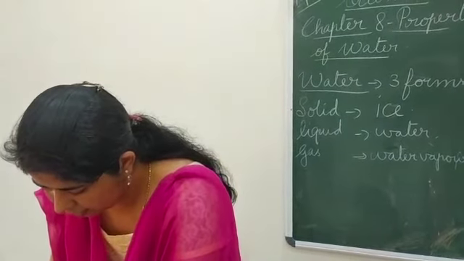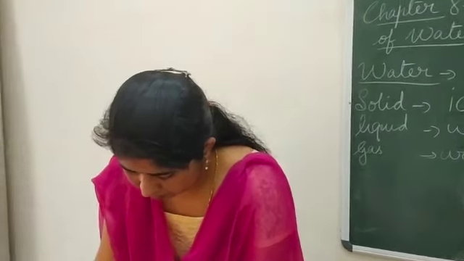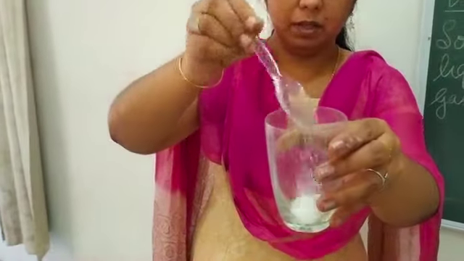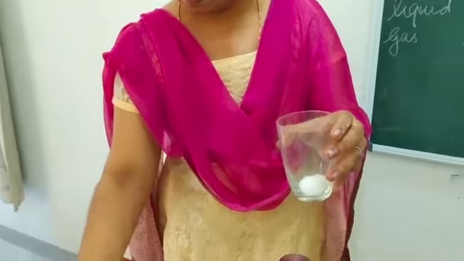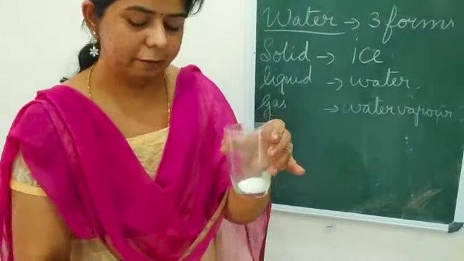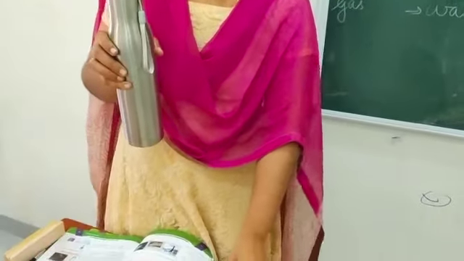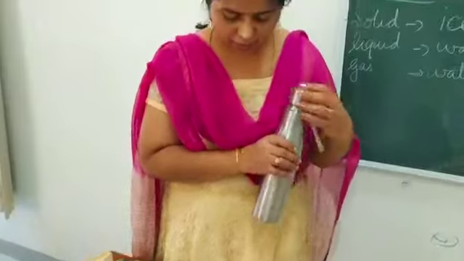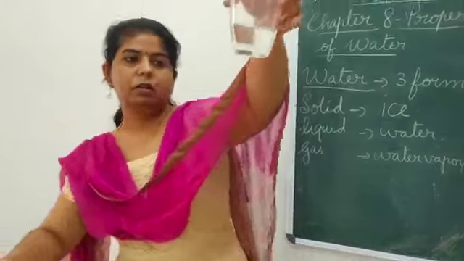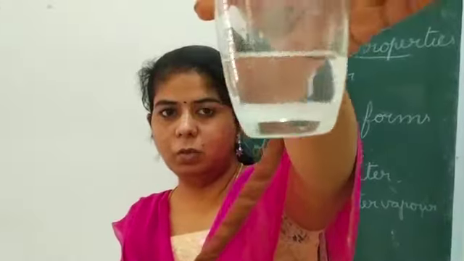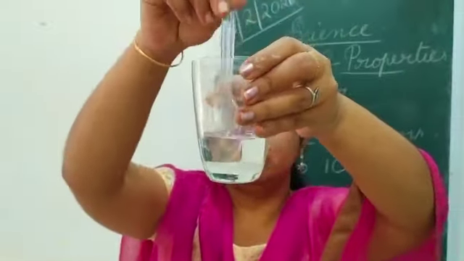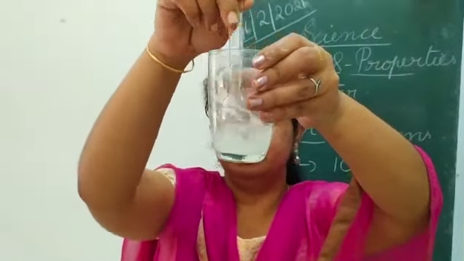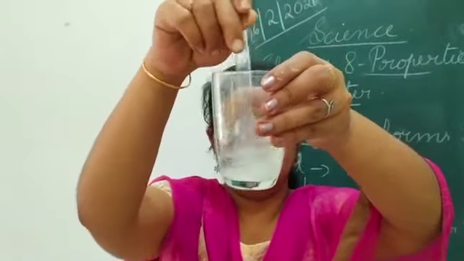So this thing I'm going to put in a glass. In this glass I'm going to put a little sugar. Yes, and in this flask I have water, and I'm going to add some water. Now you can see there, can you see the sugar? Can you see the water? Yes. Now what I'm going to do is stir it. Stir it, stir it, stir it.